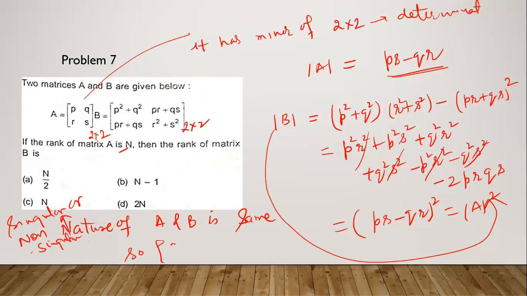So if the nature of two matrices is the same, singular or non-singular, and A and B are of the same order, then the rank of A equals the rank of B. If the nature of two same order matrices is the same, then the rank will obviously be the same.